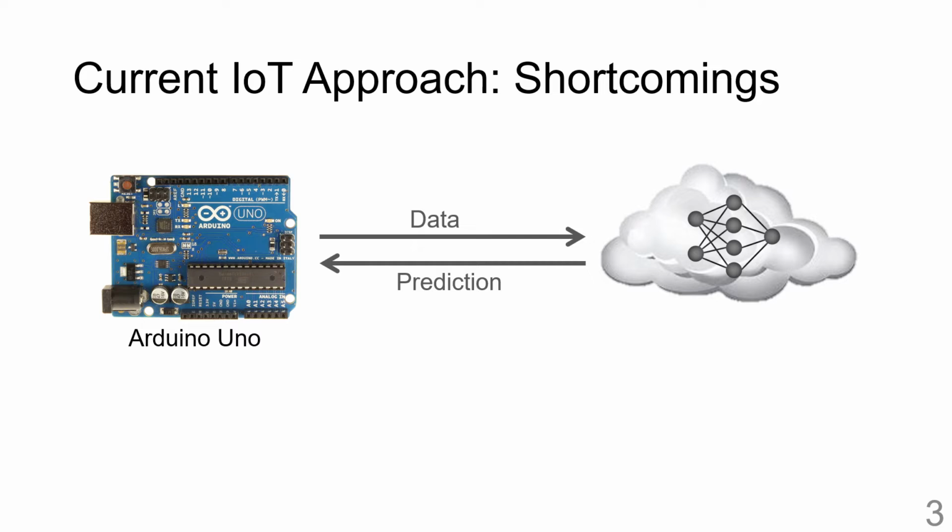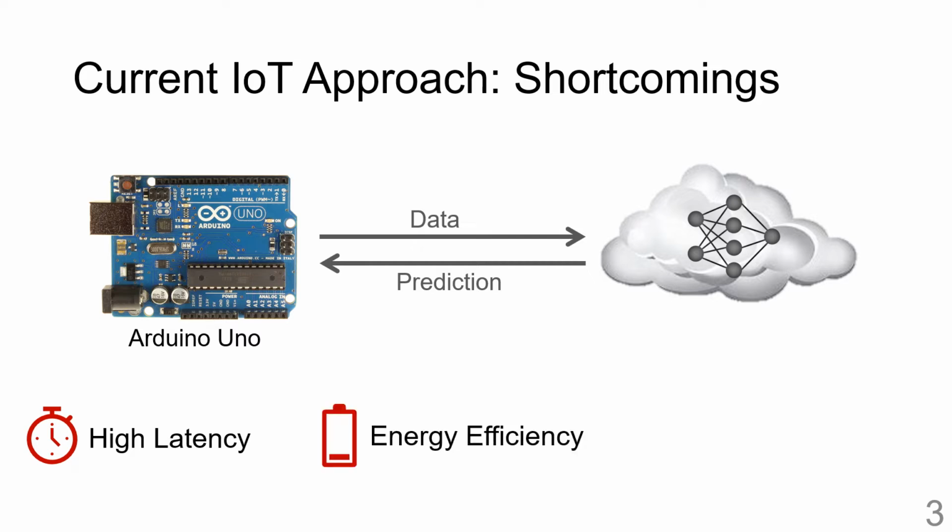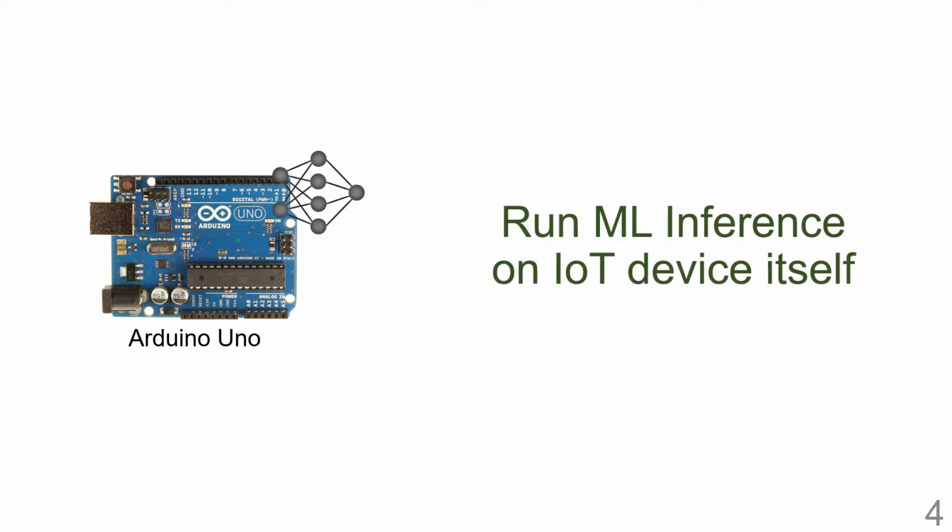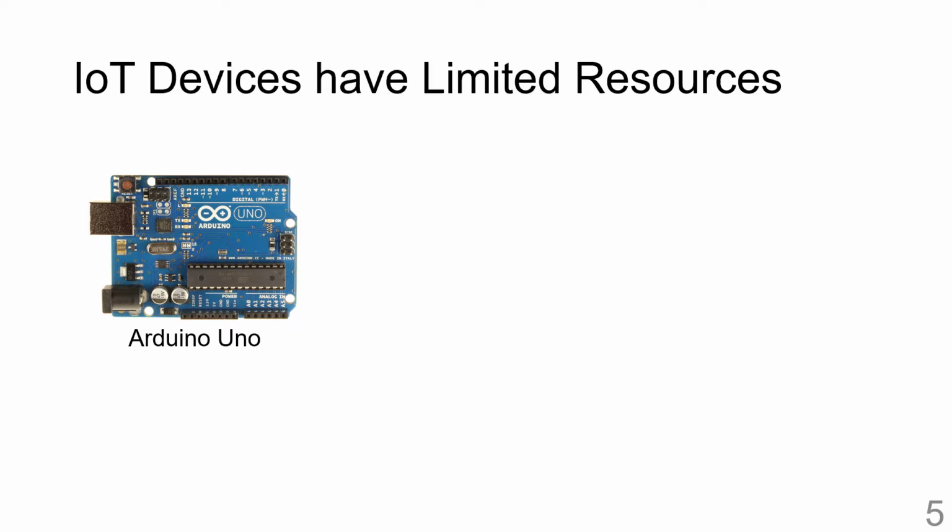However, there are a few problems with this approach. Transmitting data affects latency of the system and takes a lot of energy, which can drain the batteries fast. In addition, transferring data from the source to the cloud makes the data vulnerable to data breaches. To avoid these issues, one can consider eliminating the need to transfer data to the cloud by running ML inference algorithms directly on the IoT device itself.